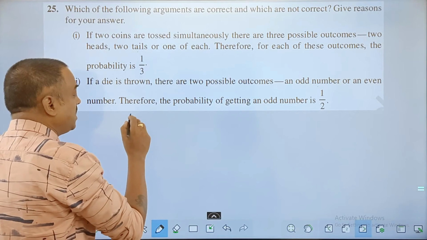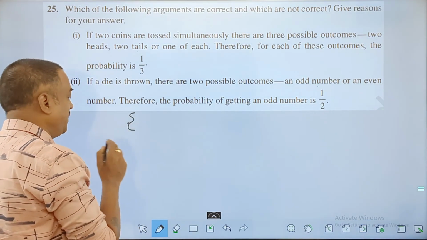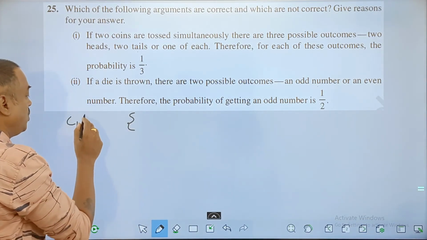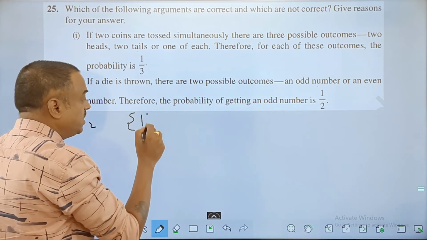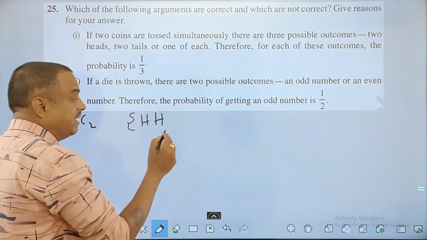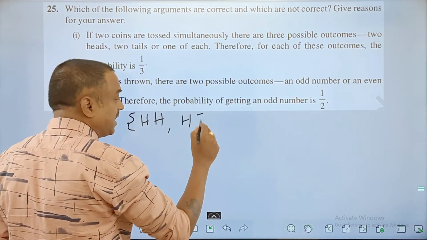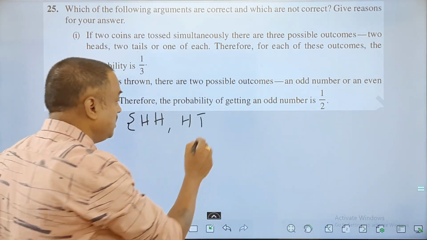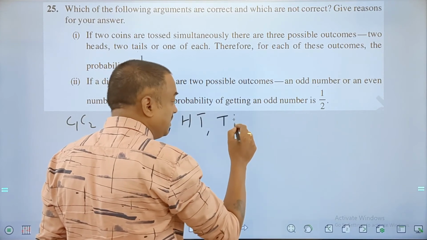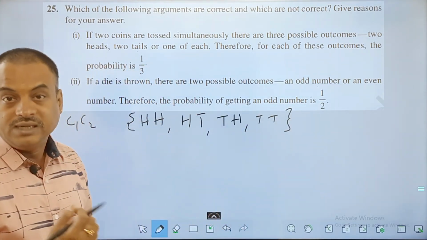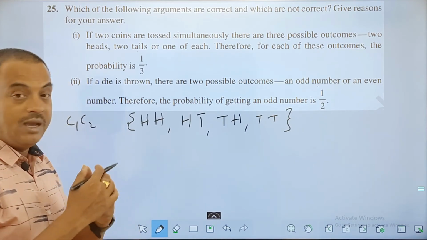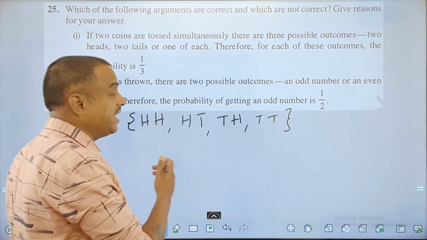Now, as when 2 dice are thrown, there is a difference here. Please understand, coin 1, coin 2. That means first coin and second coin. Now here, first coin getting head, second also getting head. First getting head, second tail, then first tail, then head, and both coins turning up as tails. So you can observe the number of possible outcomes is 4.